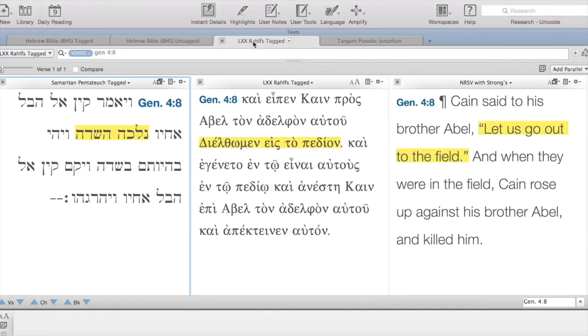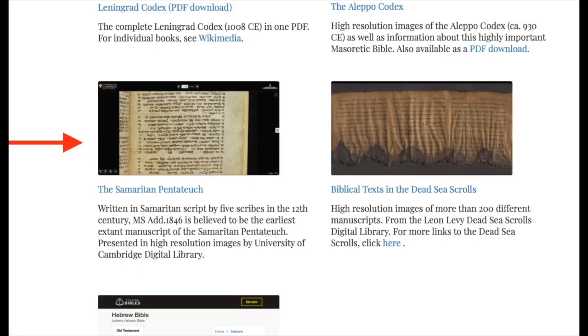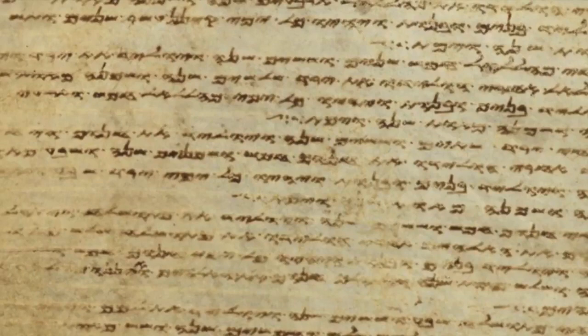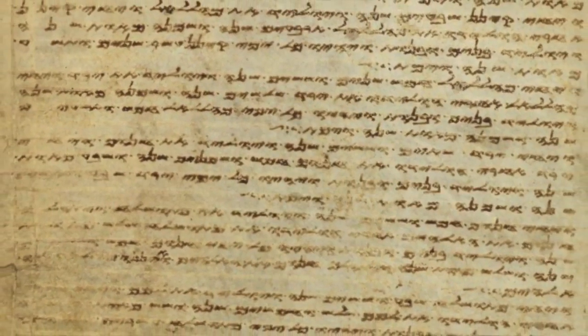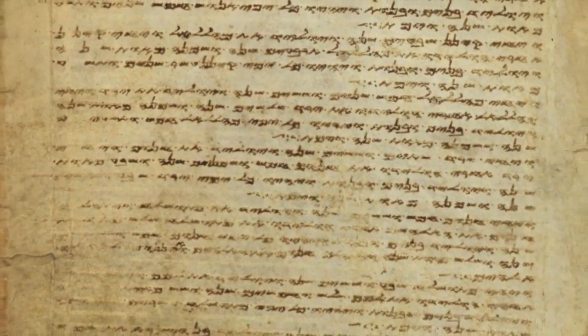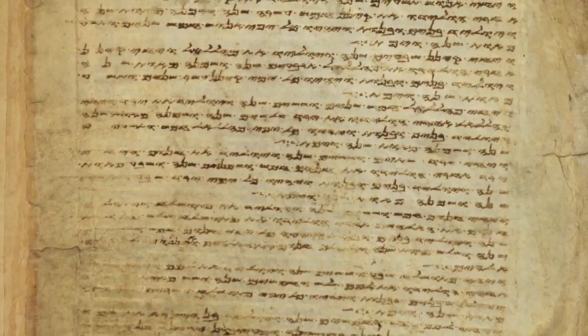And we can actually see this in the texts themselves. Here we have the Samaritan Pentateuch, and it says, Vayomer Cain el Hevel achiv, and Cain said to his brother Hevel, Nelcha hasadeh, let us go to the field. Now, if you want to actually see this in the Samaritan Pentateuch, the original manuscripts itself, you can take a look at my website, 929chapters.com, where I have a link to the Samaritan Pentateuch, the oldest version, and you'll see it in the original Paleo-Hebrew script in the Samaritan style.